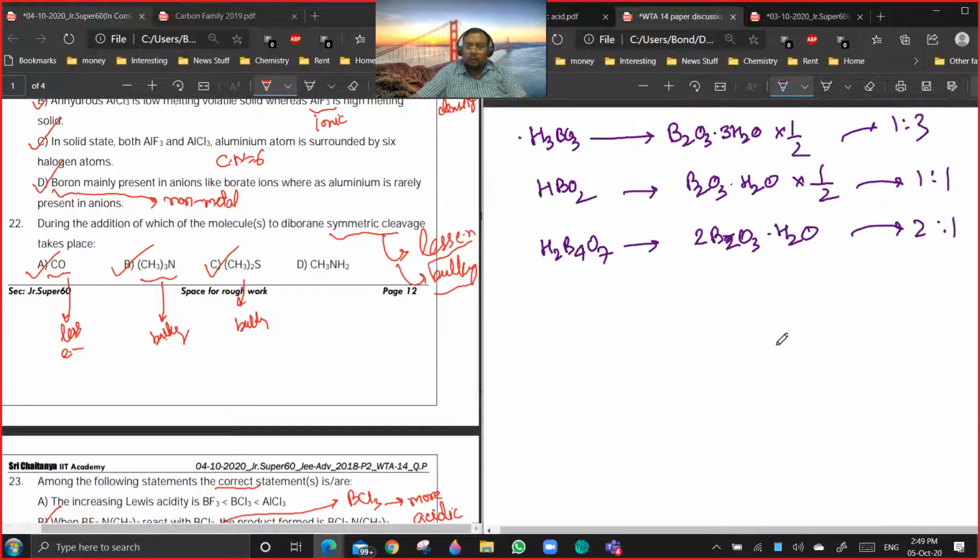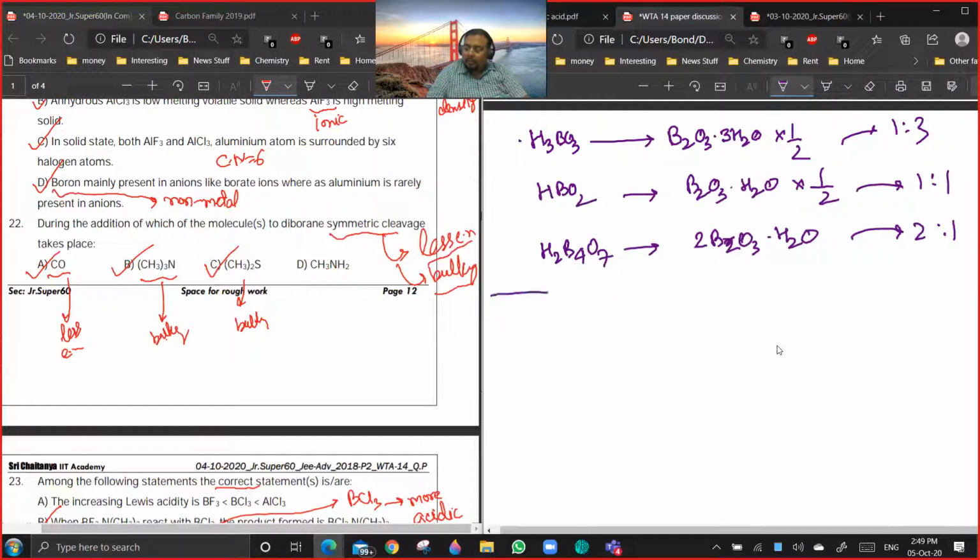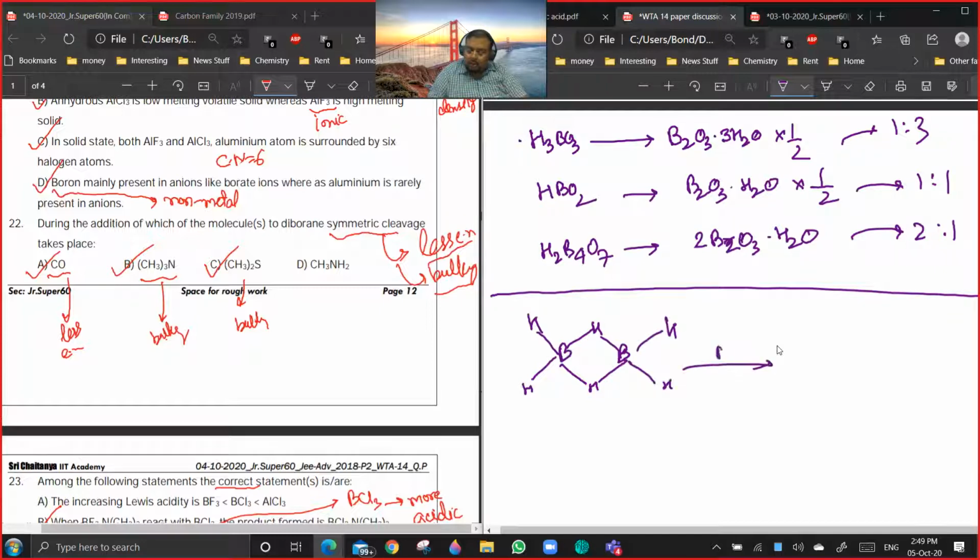I think we discussed this part, if you remember, I discussed that if you have B2H6 and you are treating it with NH3, then it attacks here and this goes, so you get BH3. Do you remember this?